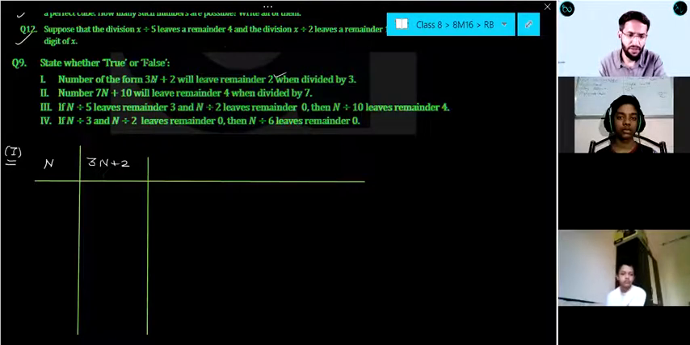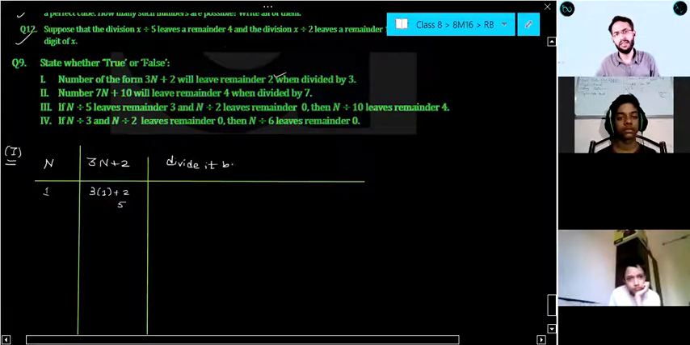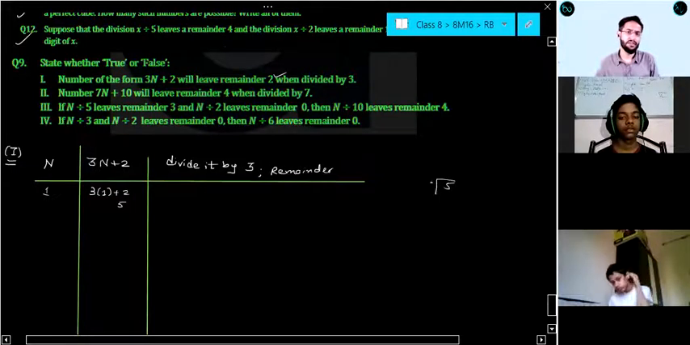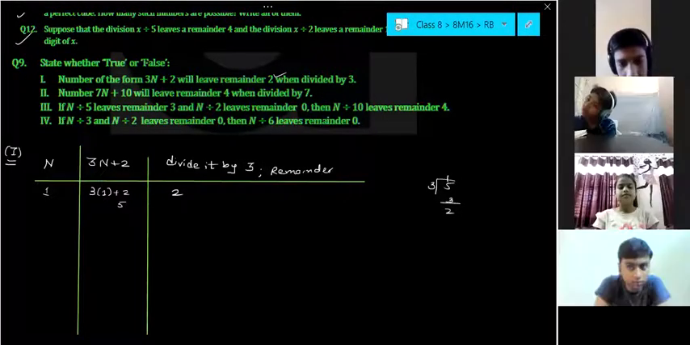Now, if I put different values of n, what am I going to get here? Tell me. For n equal to 1, what will I get? 3 ones are 3 plus 2, 5 or not? Right? Now, divide it by 3 and check the remainder. 5 divided by 3. 3 ones are 3. Remainder is 2 or not? Okay. Is the remainder 2 here?